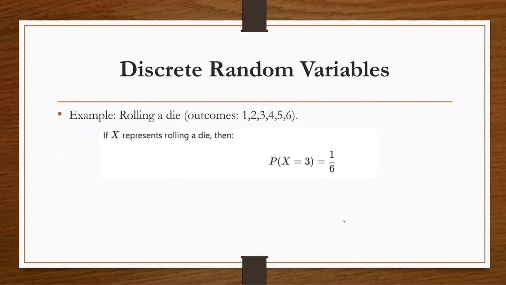Next is an example of a discrete random variable. As we have already said, it is countable. If you are rolling a dice, what are the possible outcomes? The possible outcomes will be 1, 2, 3, 4, 5 or 6. So the probability of x equal to 3, the probability of getting 3 as an outcome, is given by the favorable outcome, 1, and the total number of outcomes, 6. So it is 1 by 6. I hope this is clear to you.